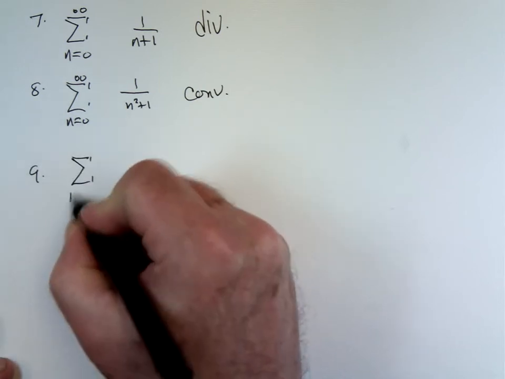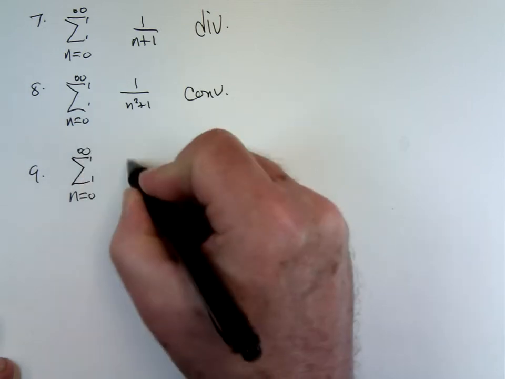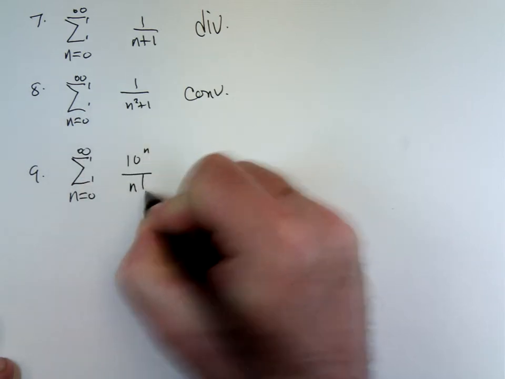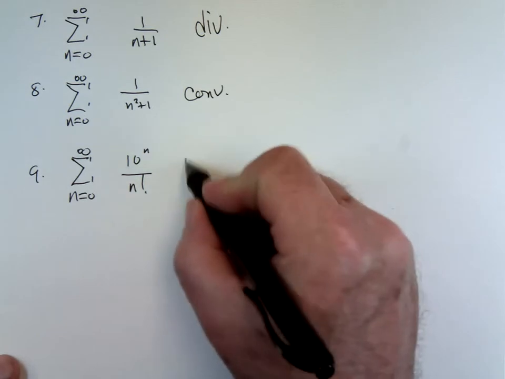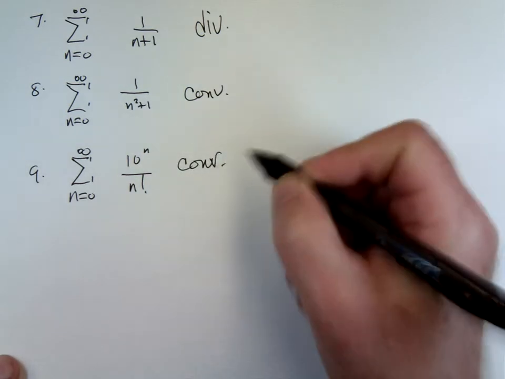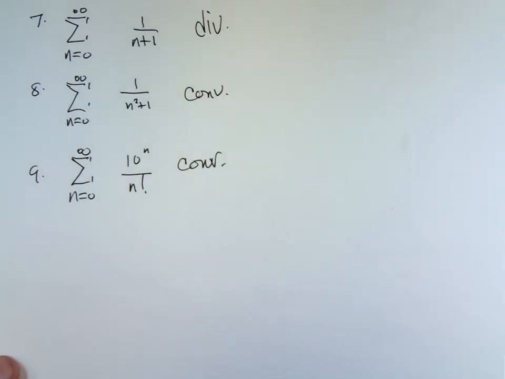Number 9. You have 10 to the n over n factorial. This is a case where you're going to use the rates of relative increase. Factorials increase faster than exponential forms. Therefore, these terms will go to 0 fast enough to cause the series to converge. If you had to prove it, you could prove it with a ratio test. And a ratio test would work rather nicely. And the ratio would go to 0 as n goes to infinity, meaning it does converge. Okay?